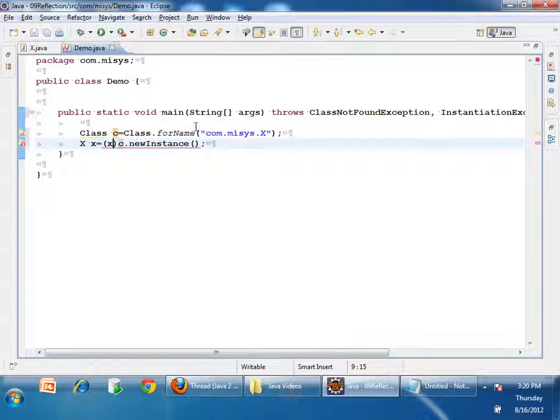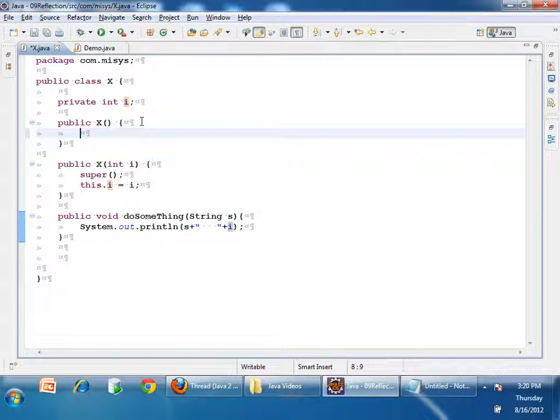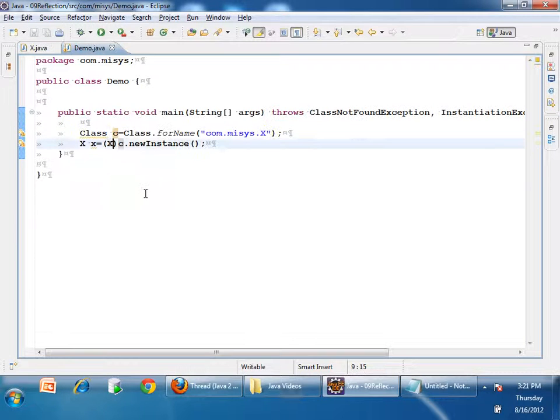So in the constructor of X, I'll write some System.out.println, in default constructor of X. So let's see whether this will be printed. If the object is created, this should be called. So let's see. I'll run this demo.